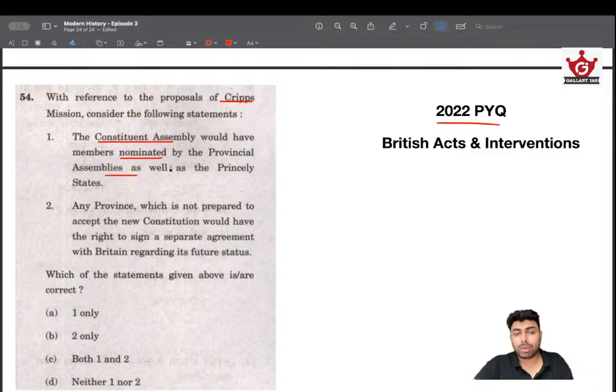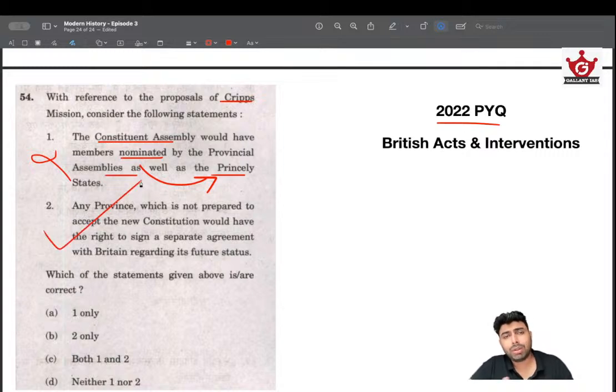Okay, so remember that we didn't directly elect the members of Constituent Assembly. And they were not nominated, they were elected, and nomination was there for princely states. So that's why this statement becomes wrong, because nomination was for princely states and it was election that was for provincial assemblies. Any province which is not prepared to accept the new constitution would have the right to sign a separate agreement with Britain. Yeah, this is true.